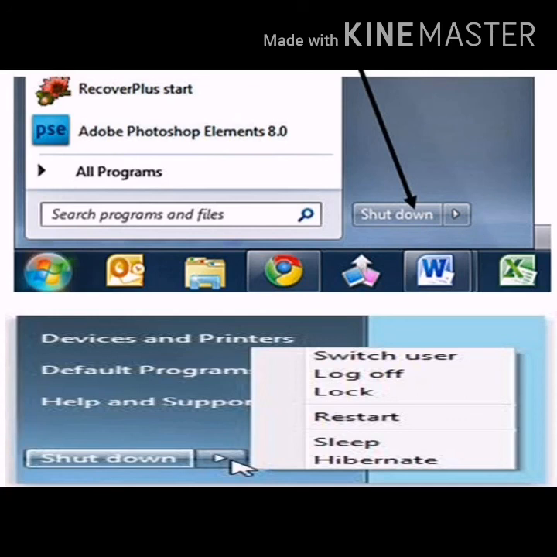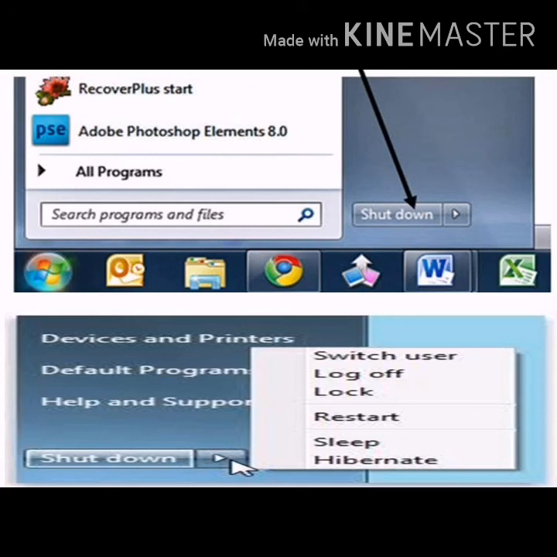Switch user. It keeps your programs running in the background but remain inaccessible until you log in again. Log off. It closes all the programs but keeps the system running so that another user can log on. Lock. It denies access to anyone except those who are authorized to use the system. Restart. To shut down the system and restart it once again. Sleep. It conserves power and protects your work by putting your computer into sleep mode.